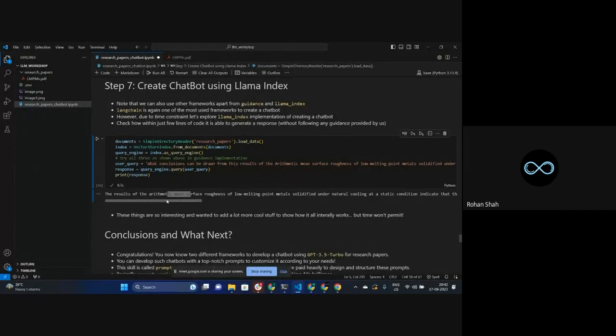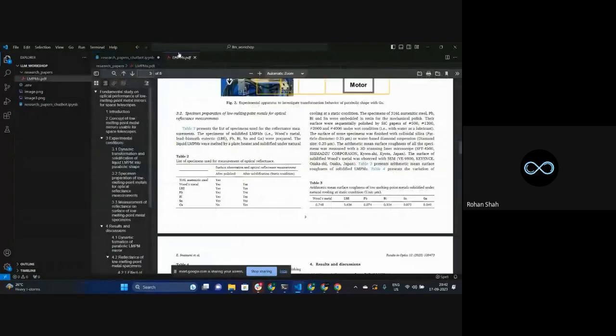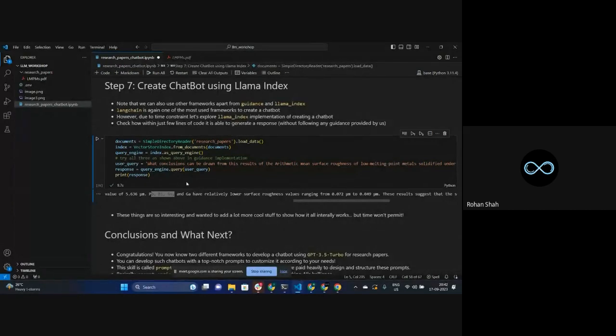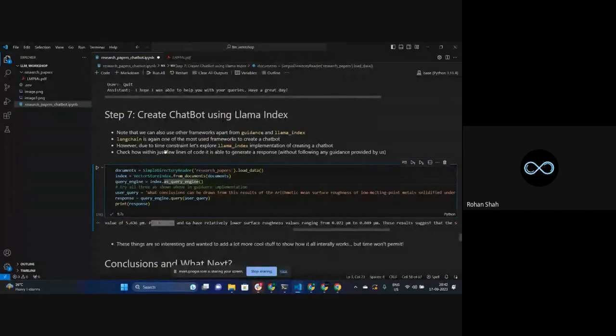I've cross-checked it, and it was giving me the correct result. You can play around with this and see that all the values of PB, BI, SN, GA, all of these values have been given over here. 0.072, 0.049, everything has been given. So that's the kind of conclusions that it's able to give us. And we are able to create this with the help of Llama Index as well. Yes, guys, so there are two different methods that we have used to do the same kind of stuff.